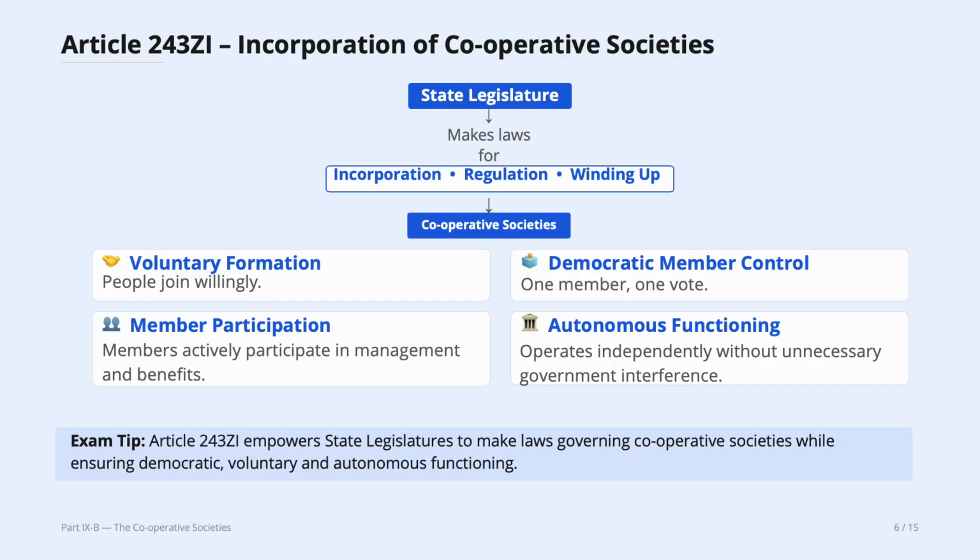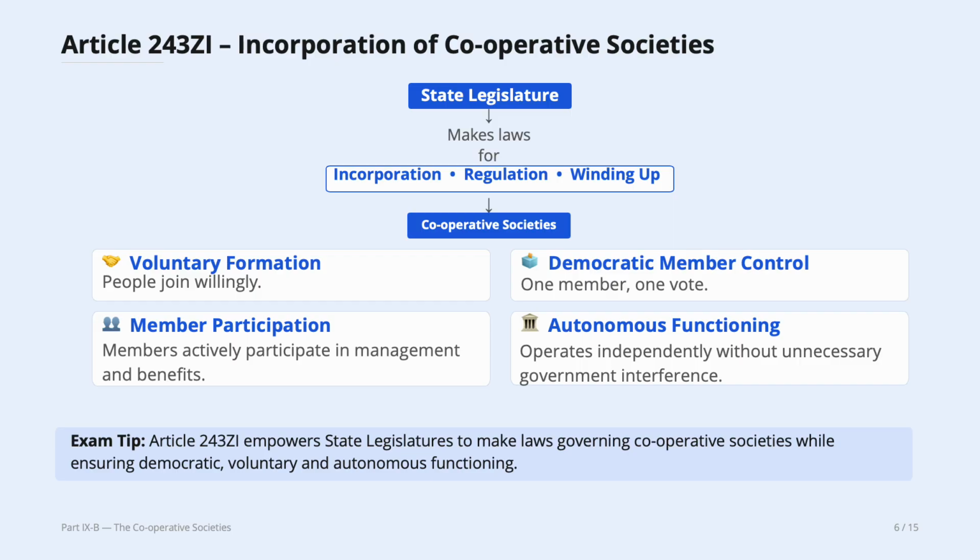Voluntary formation is one feature. People join willingly, not by force, not by statute, not by mandate, but it's a voluntary formation. A democratic member control, one member, one vote. Like I said, every member is an equal member of any kind of cooperative society. Member participation, members actively participate in management and benefits.